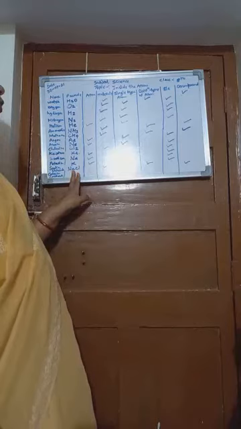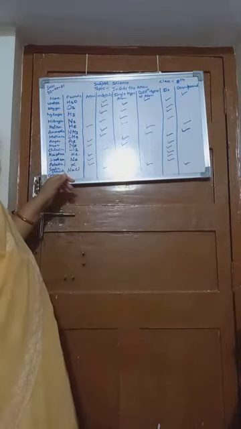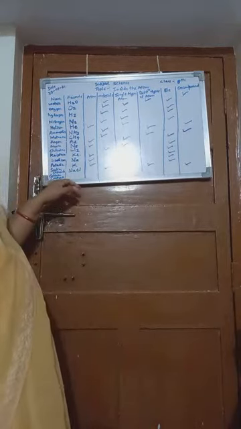Whether it is element or compound, it is compound. It consists of more than one element. It is compound. NaCl consists of two elements, not molecules. It consists of two elements, that is Na and Cl. Therefore, it is a compound. Next is calcium carbonate. What is the formula of calcium carbonate?